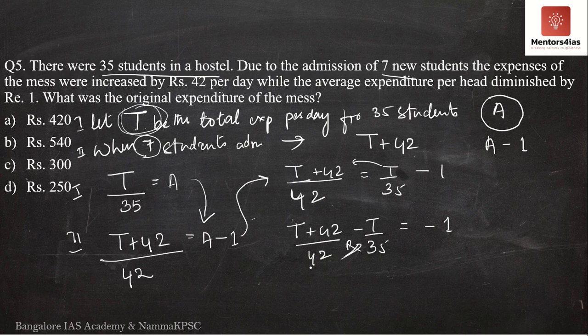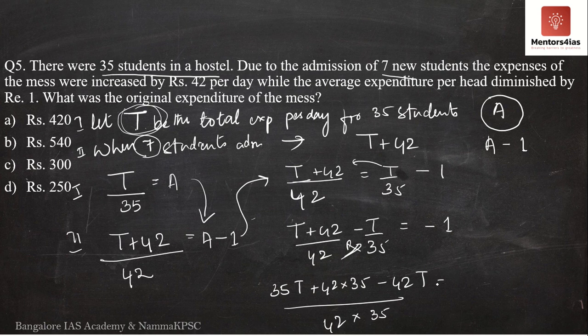So now as usual, taking your LCM, what do we get? Don't be anxious about these huge numbers 42, 35. There is no necessity of multiplying 42 and 35 at this stage. Just keep it as 42 into 35 itself. So what do we get here? T into 35, it is 35T plus 42 into 35 minus 42T, whole thing divided by 42 into 35. This is equal to minus 1.